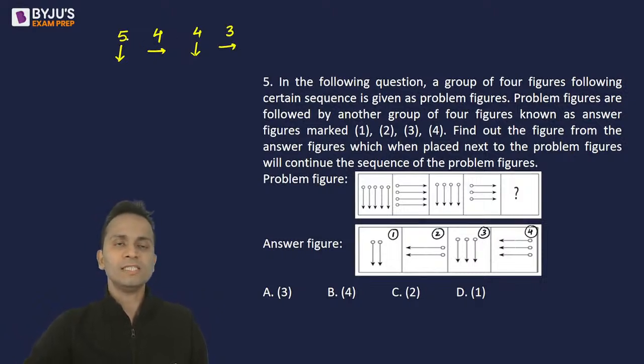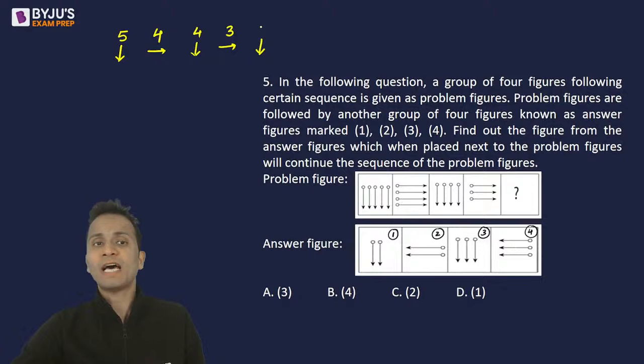So this is a series. 5 arrows downwards, then the arrows reduced by 1 and changed the direction. Then the number of arrows remained the same and it came to the previous direction. Then the number of arrows reduced by 1 and it changed the direction. So now there will be arrows pointing downwards. What will be the number of arrows? It will be 3. Okay, right?